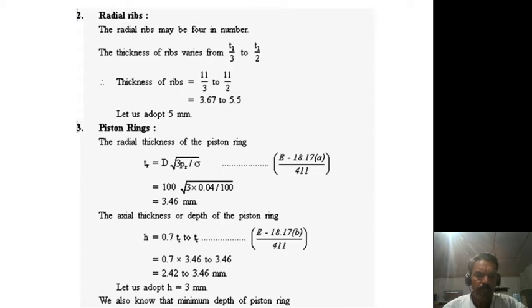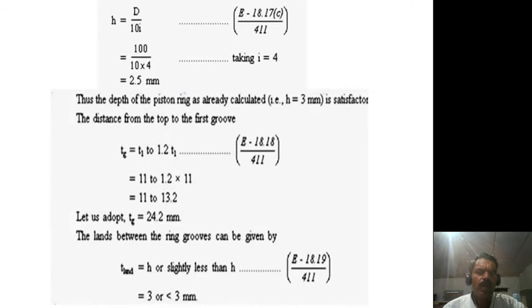Next, H is equal to D by 10. Here it is equal to 2.5, but the higher value is going to be considered. Therefore, earlier we got H is equal to 3 mm. Therefore, 3 mm is the suggested answer for this one.